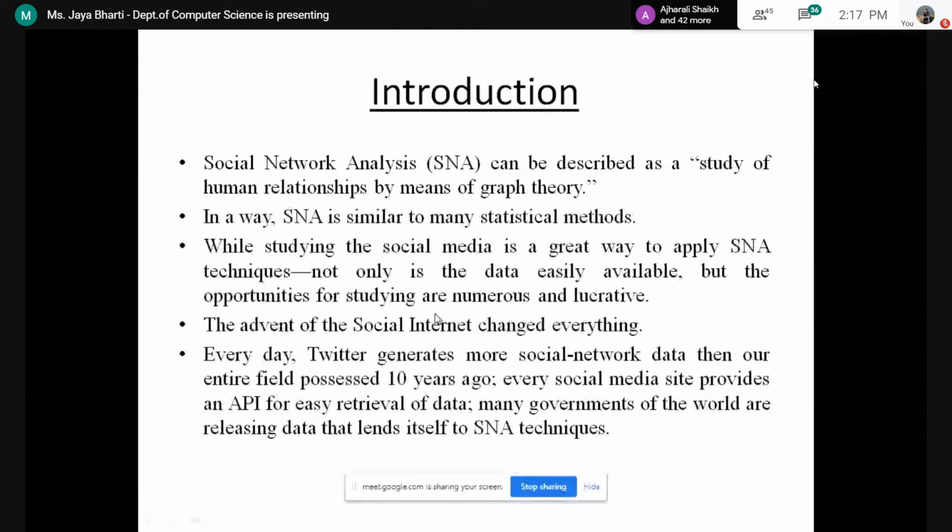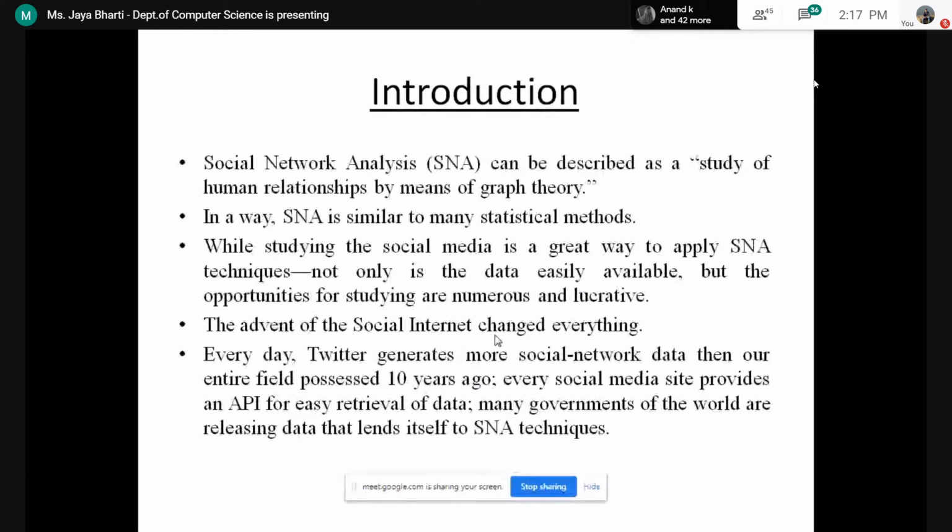And the advent of the social internet has changed everything. Before there was no internet, social network analysis was not that popular, because it comes somewhere between the sociologist and the computer scientist.